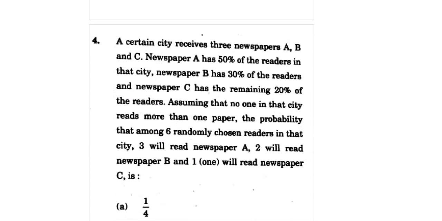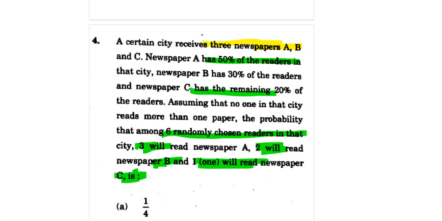फोर्थ क्वेश्चन की तरफ बढ़ते हैं. A certain city receives 3 newspapers A, B and C. Newspaper A has 50% of the random readers, B 30. सब दिया हुआ है. Probability that 6 randomly chosen readers in the city, 3 will read the newspaper A, 2 will read the newspaper B and 1 will read the newspaper C.